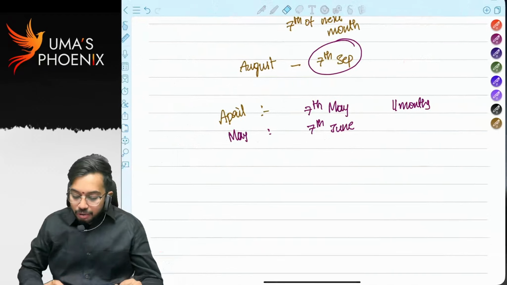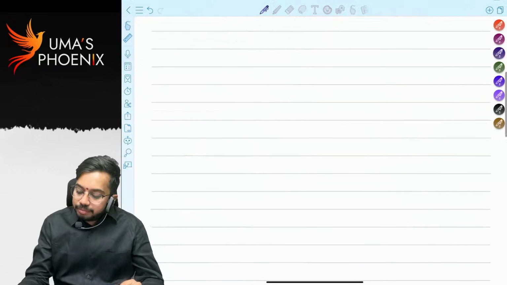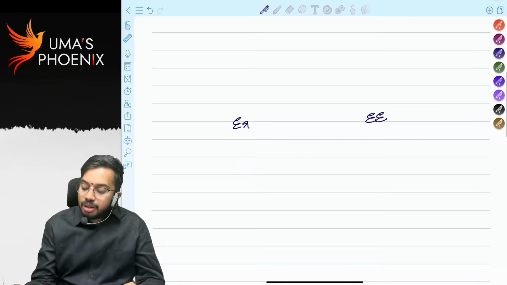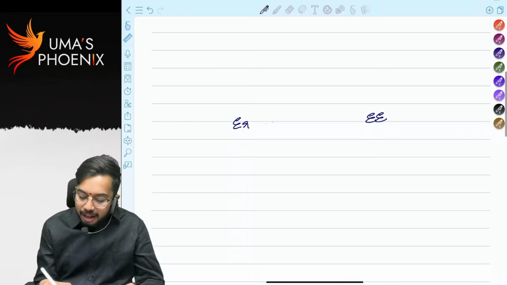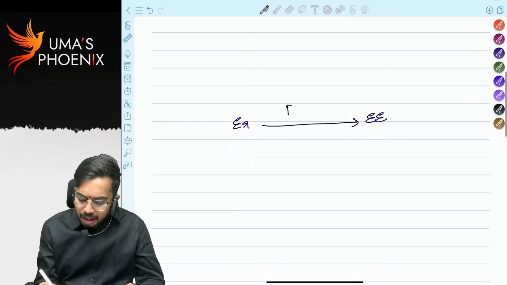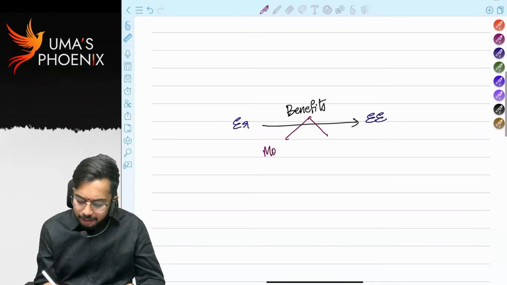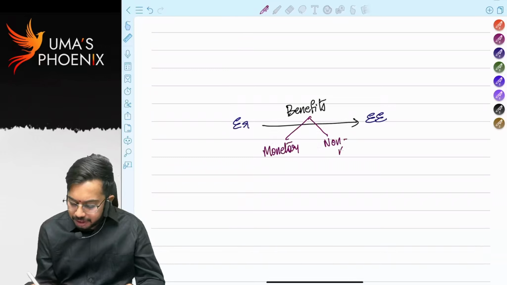Next, provision. What does the provision say? Let's say there is an employer, there is also an employee. Whatever benefits are received by the employee from the employer, these benefits can be either monetary benefits or non-monetary benefits.